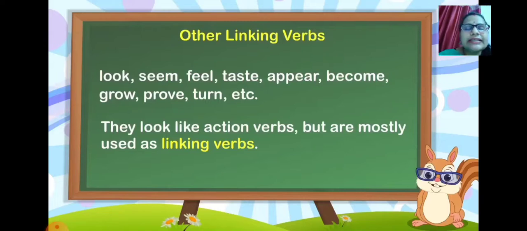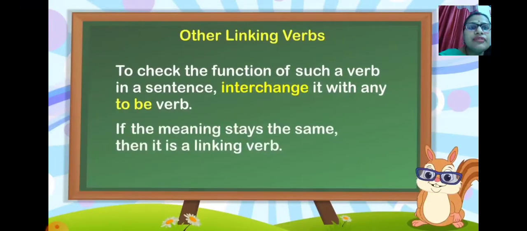They look like action verbs but are mostly used as linking verbs. You can say that these are also your verbs, but it looks like an action verb but are mostly used as linking verbs. If you can interchange it with any other to be verb, how will you check whether it's a linking verb or a main verb? You simply have to interchange. To check the function of such a verb in a sentence, interchange it with any to be verb.